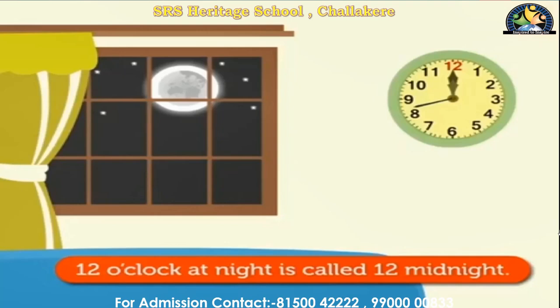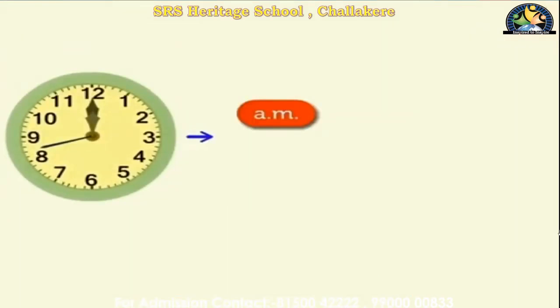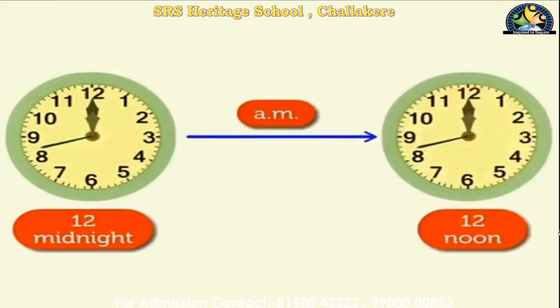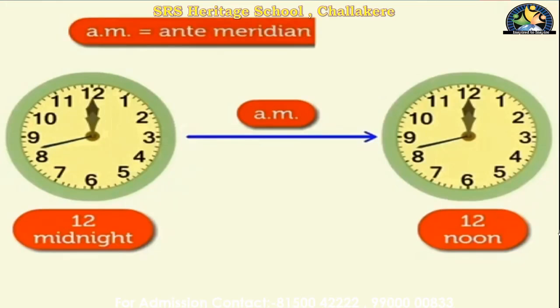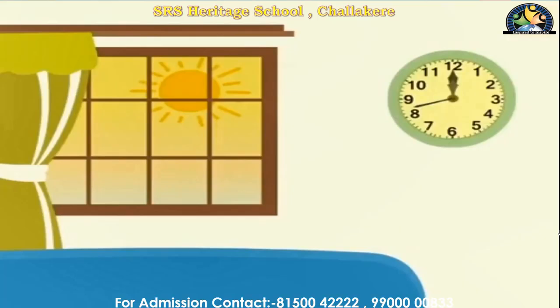The 12 o'clock at night is called midnight. Okay, you know that one, right? After that midnight, we'll call it AM. Up to where will we call it AM? Up to afternoon 12 o'clock. Midnight 12 o'clock to afternoon 12 o'clock, we'll call it AM, ante-meridian.